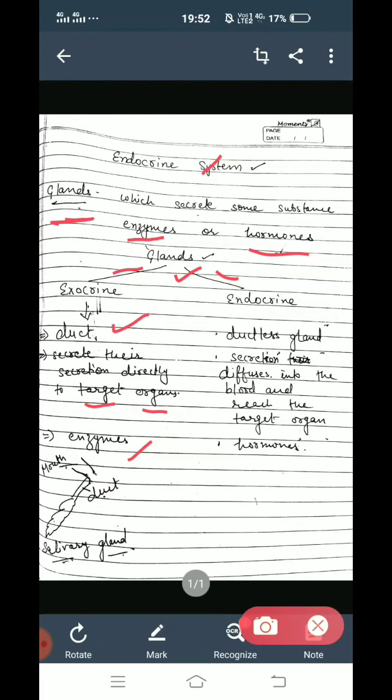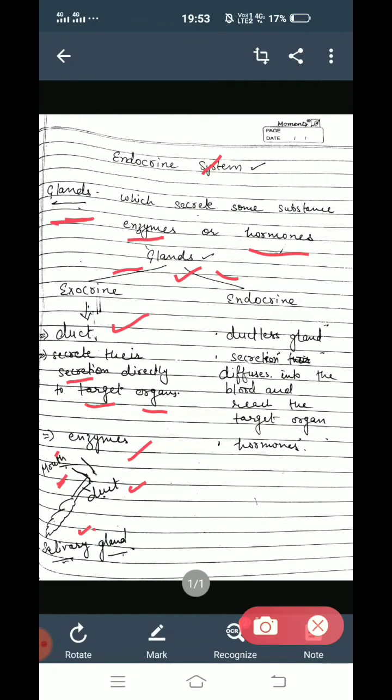The salivary gland has a duct. This duct is a pipe-like structure which opens into the mouth, and the salivary gland secretes saliva and an enzyme, salivary amylase. Exocrine glands pour their secretion directly to the target organ. The target organ for saliva is the mouth.